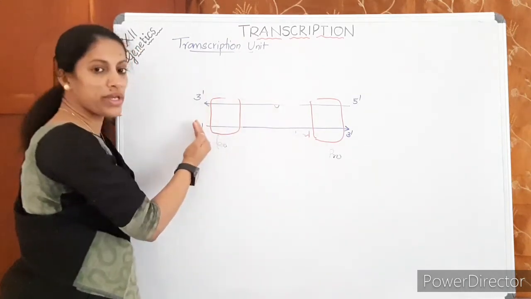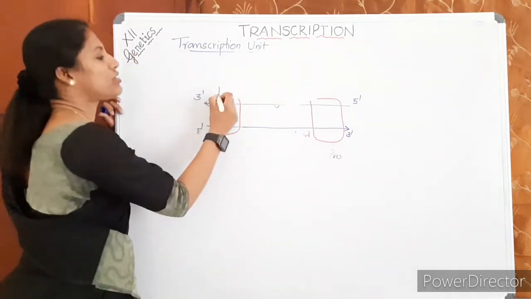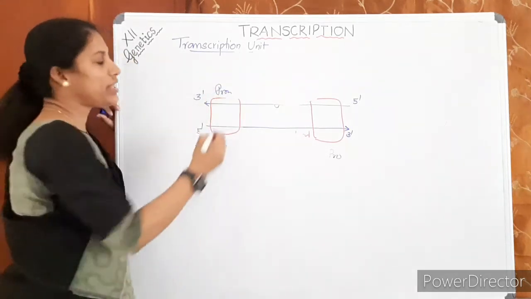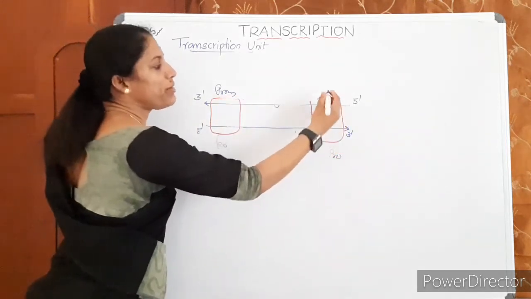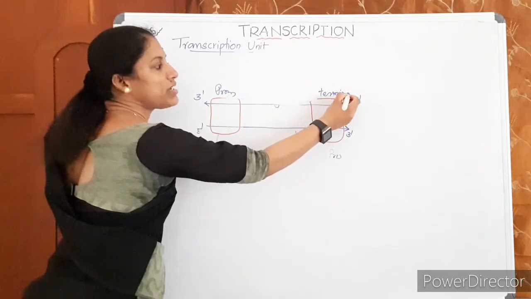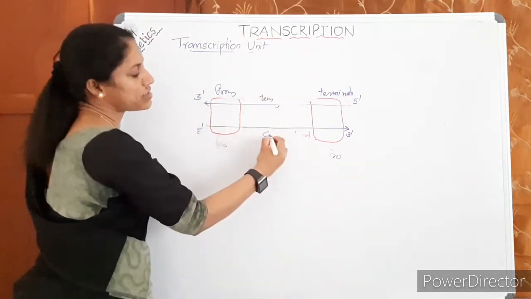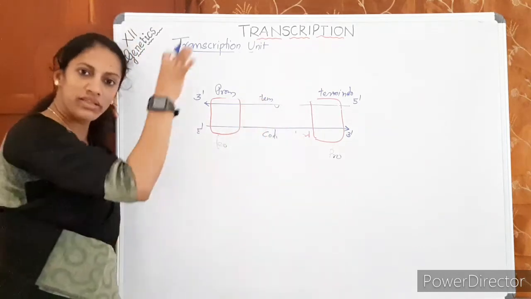So its 5' end is the 5' end of the DNA, so the promoter is located towards this end. Then the coding strand's 3' end is the 3' end of the DNA, and the terminator is located towards that end. This is the template strand, this is the coding strand. I have already drawn it, I think it is clear.